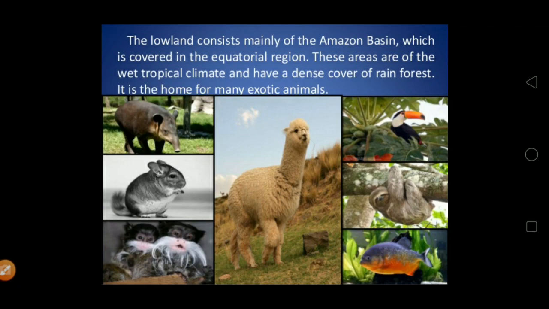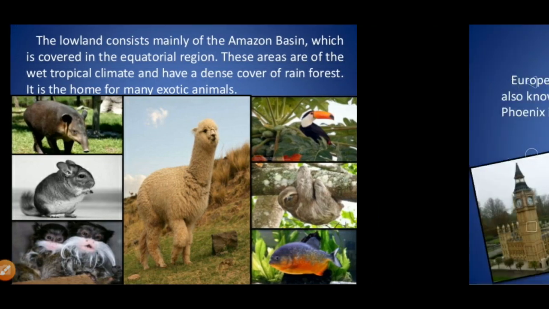The forests of South America are very dense, and you will see a lot of different kinds of animals and plants. We have explored only about 10% of the Amazon basin.